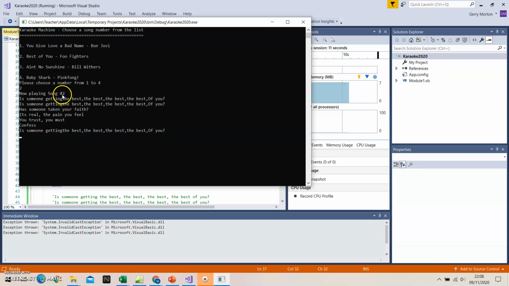Someone getting needs a space after it before I start the. And the only problem really is that we get an extra comma just before the of you part. And I think I can live with that in terms of some karaoke lyrics. So I'm just going to fix my getting space the best, and then I'm going to leave it at that.